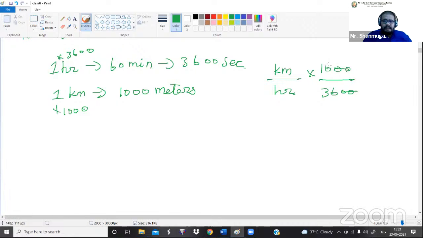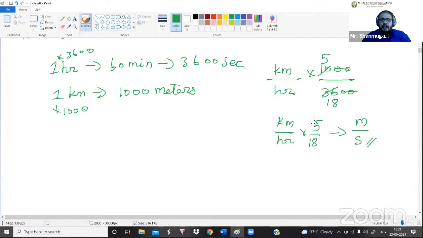The zeros will get cancelled, and if I cancel this, this is 5 and this is 18. So the final result is kilometer per hour into 5 by 18. So if we multiply the kilometer per hour by 5 by 18, it will be converted into meter per second. Do you understand what I'm saying?